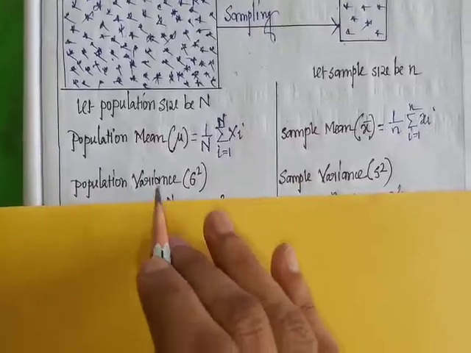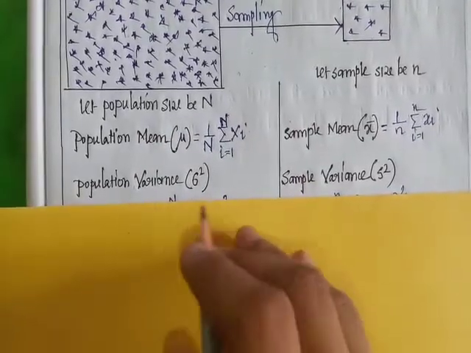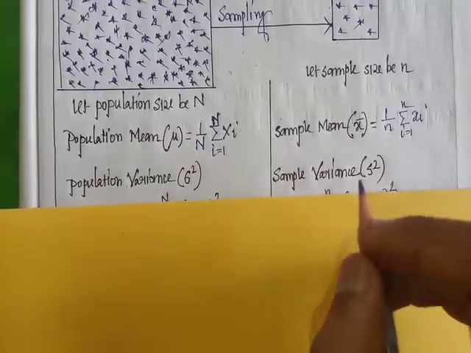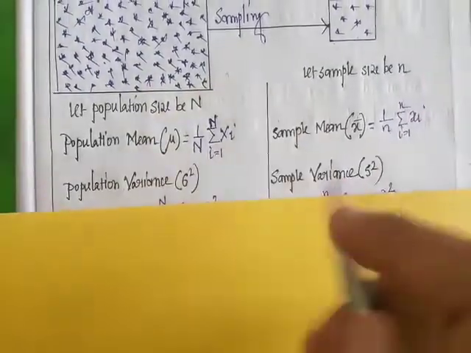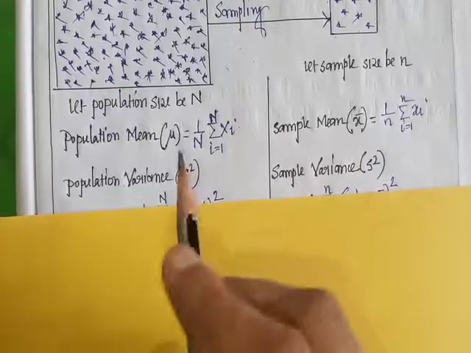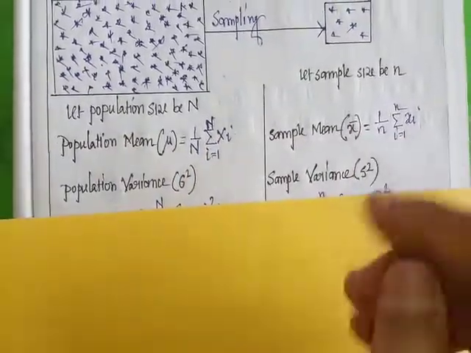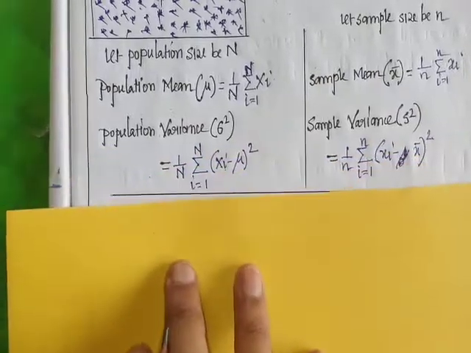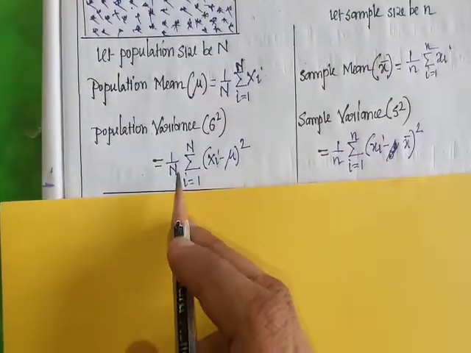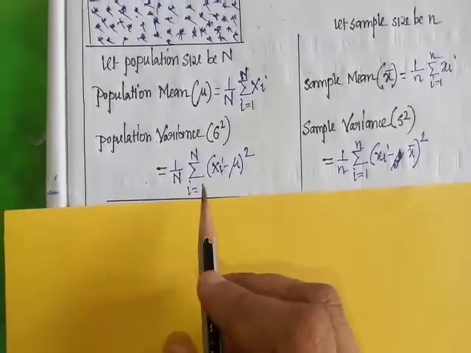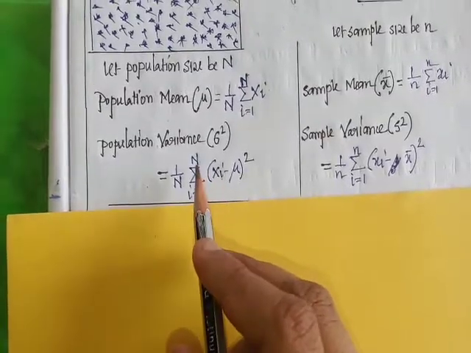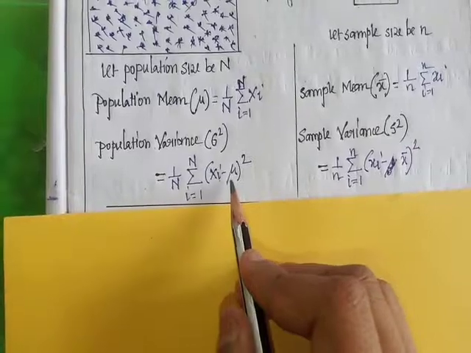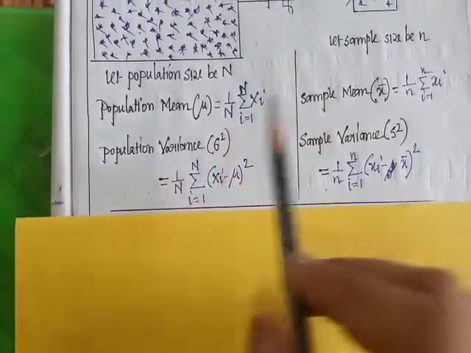We denote population variance by sigma square and sample variance by s square. Sigma square equals 1 by capital N summation over i equal to 1 to capital N of xi minus mu whole square, where mu is the population mean.